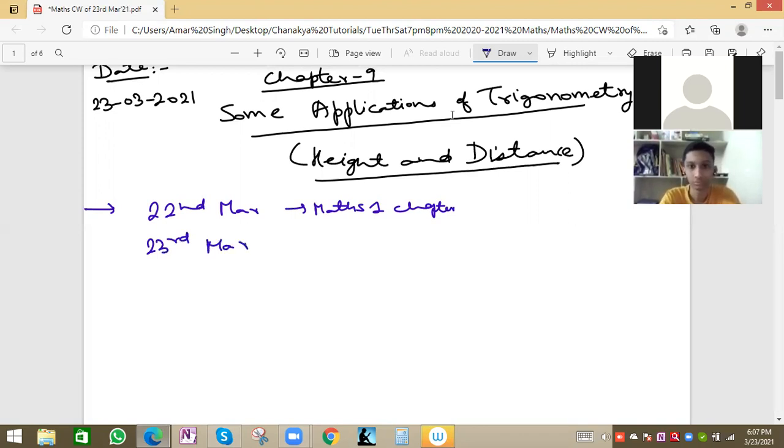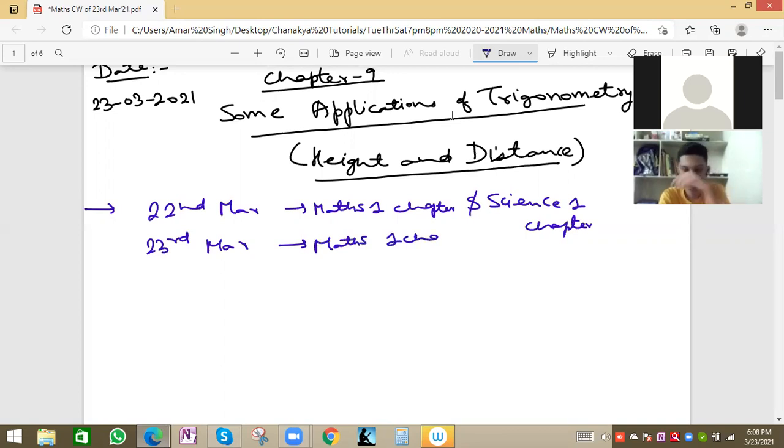So alternately you can solve one maths chapter and one science chapter. We have less time, so solve one chapter in one day, and in the remaining time you can study other subjects because school is not there.